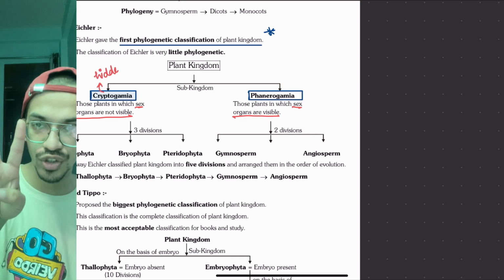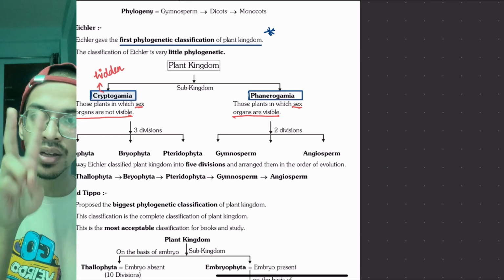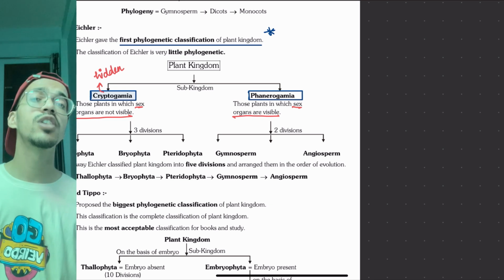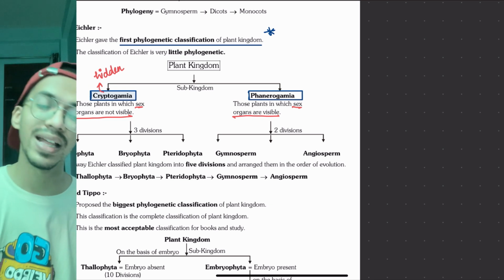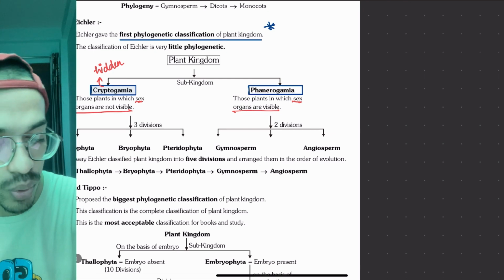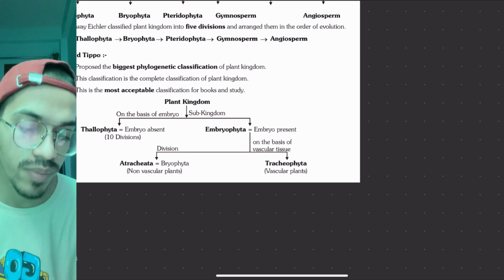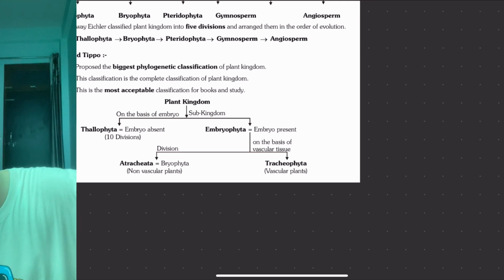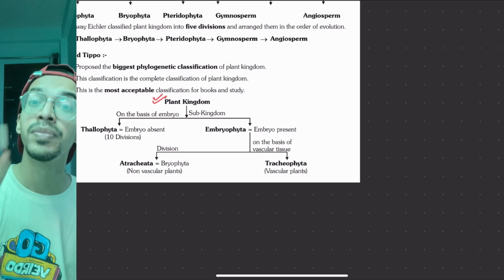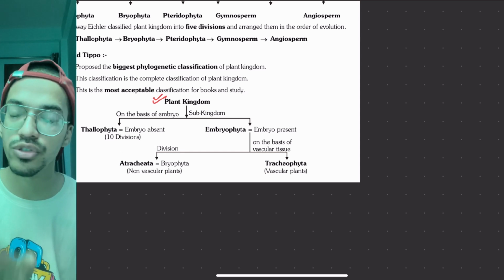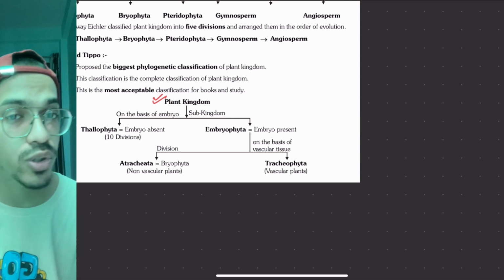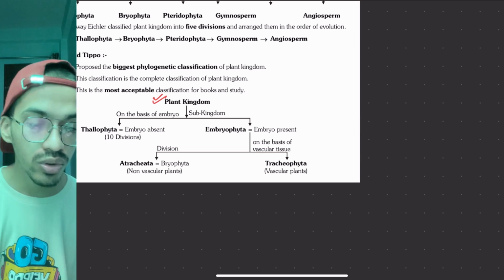So here there are three divisions: thallophytes, which is algae, bryophytes and pteridophytes. Whereas phanerogams, where the sex organs are visible, are the gymnosperms and the angiosperms. Always remember it. Moving on, there was another person called Oswald Tippo. He gave the biggest phylogenetic classification and it is the most acceptable one. So this one we have to remember. Why are we learning these classifications? Because they can give you questions. In your theory-based school examinations also, I have seen CBSE papers giving questions like which of the following belongs to cryptogamia, which belongs to phanerogamia. So we have to remember these things.